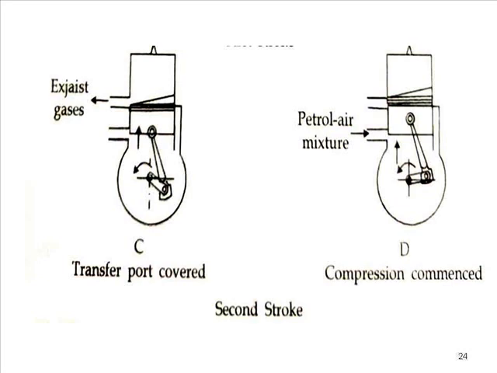And you can see in figure D, when the piston is moving upward, that is towards TDC, the exhaust port is covered, the transfer port is also covered, and you can find the air plus petrol mixture which entered the cylinder through the transfer port.